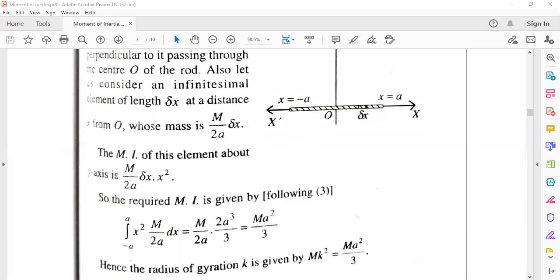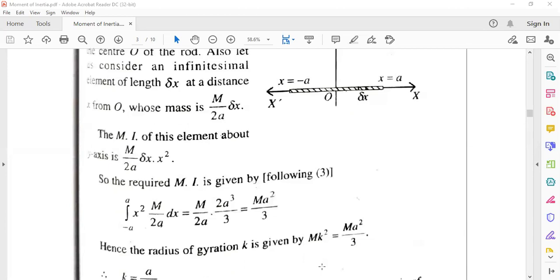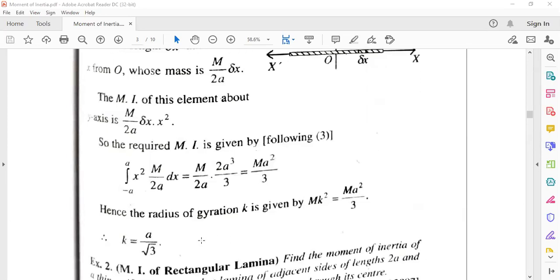Hence the radius of gyration k is given by M k square equal to the moment of inertia. So M k square equal to M a square by 3, that is the moment of inertia. So M cut M, k square equal to a square by 3, and we got that radius of gyration k equal to a by root 3, where 2a is the length of the given rod. So radius of gyration is M k square, which is equal to the moment of inertia, where we got the value of k equal to a by root 3.